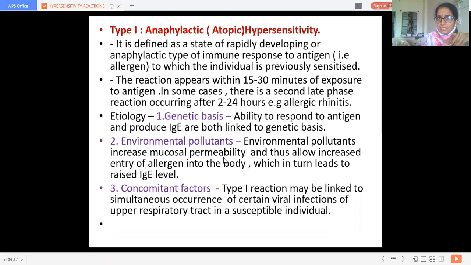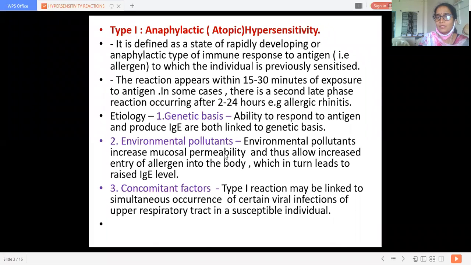Environmental pollutants give rise to mucosal inflammation, and the permeability of the mucosal membrane increases.